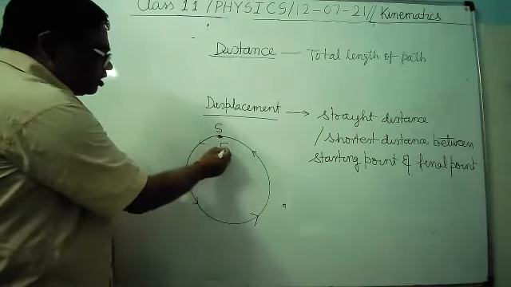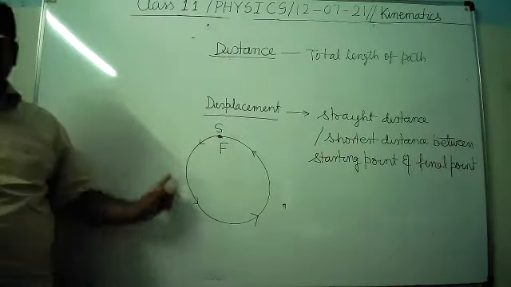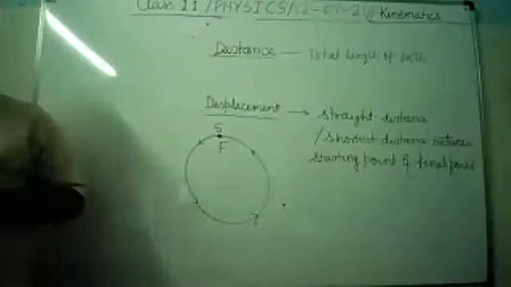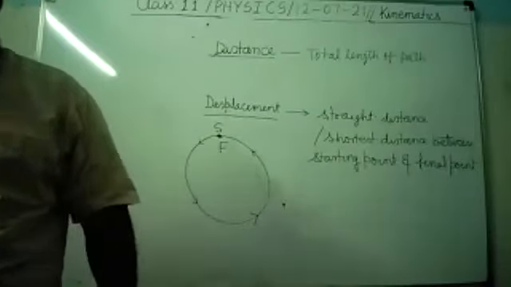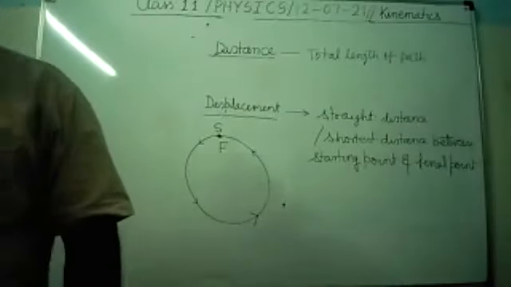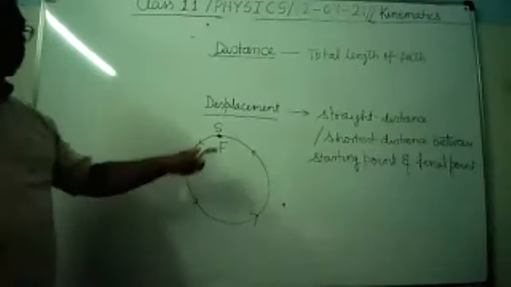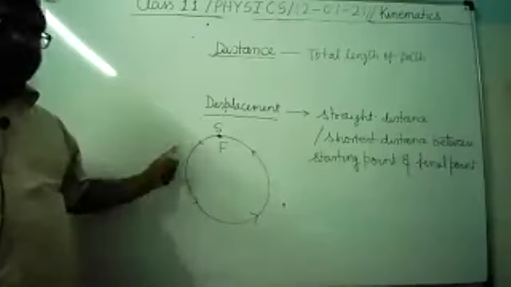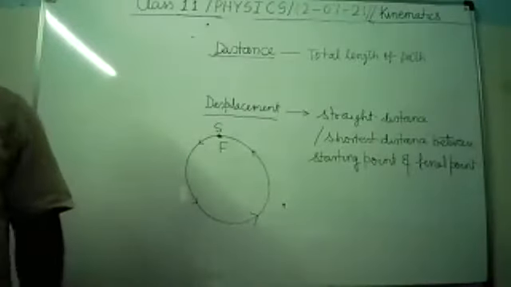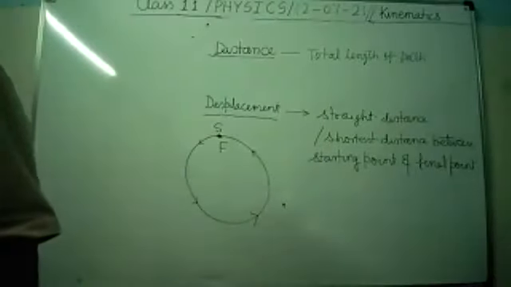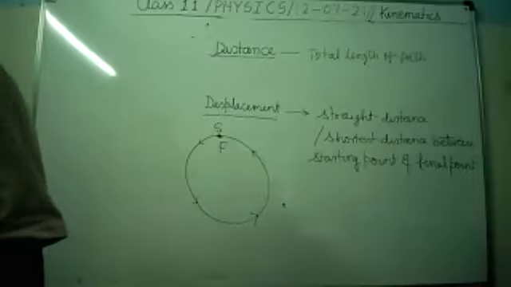This is the final point. What will be the distance traveled? It will be equal to the length of the circumference.